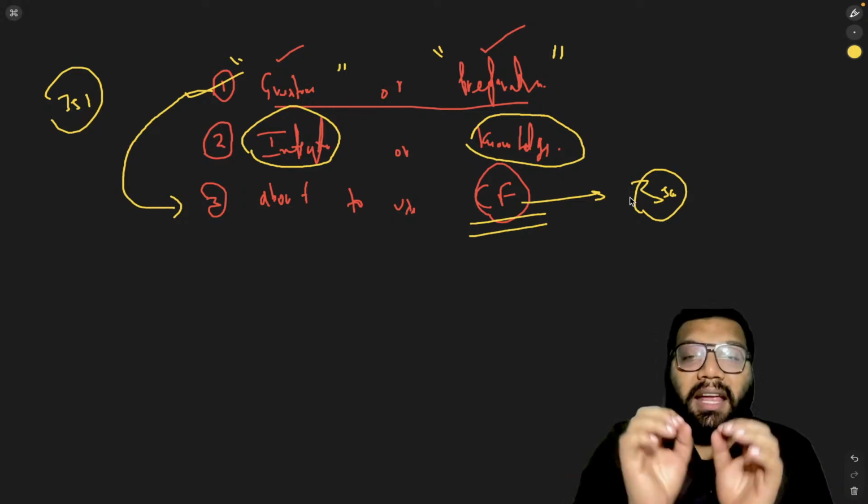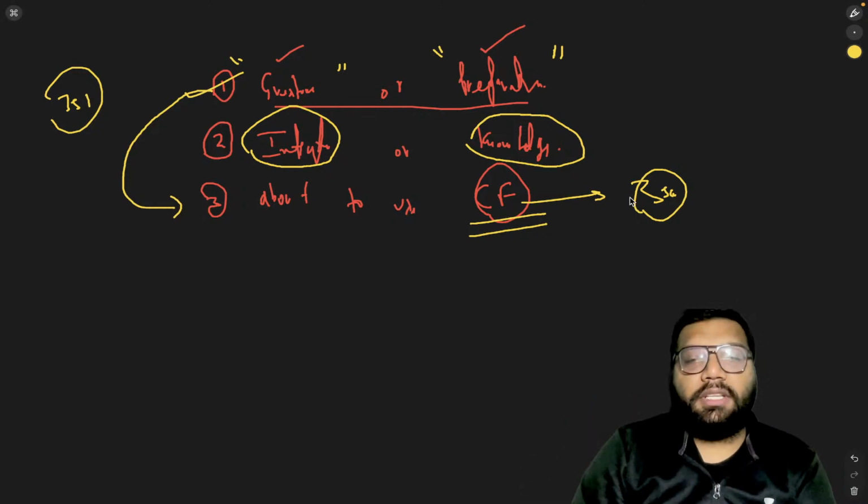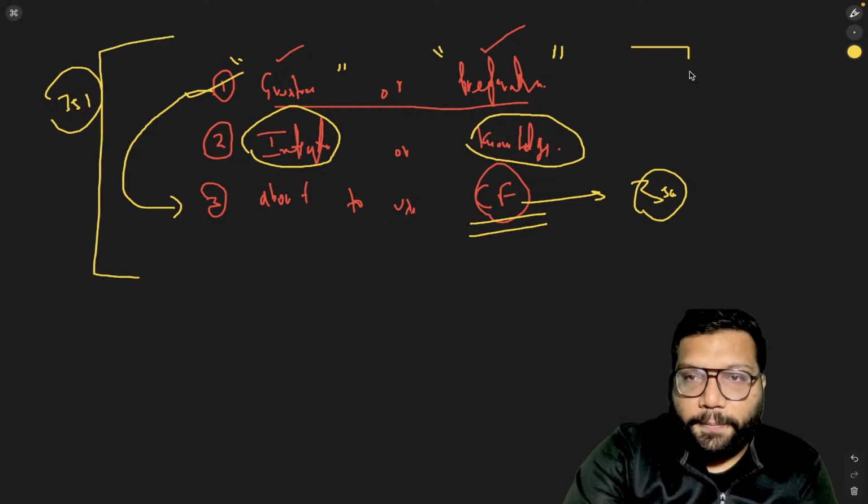Mind it, Mr. A has not even touched the body of Z. Still, this will amount to the concept of assault. So this is the topic of assault.